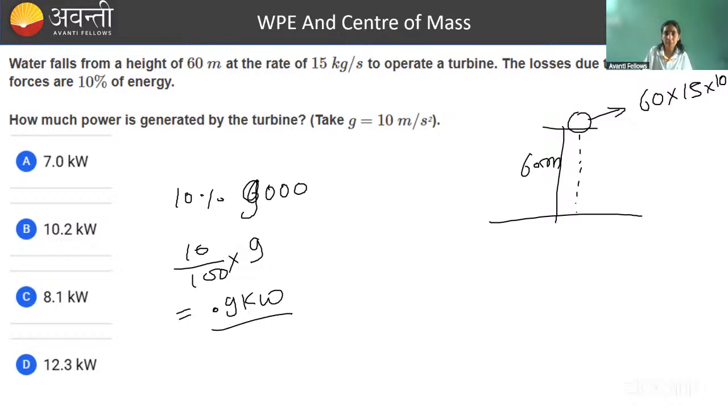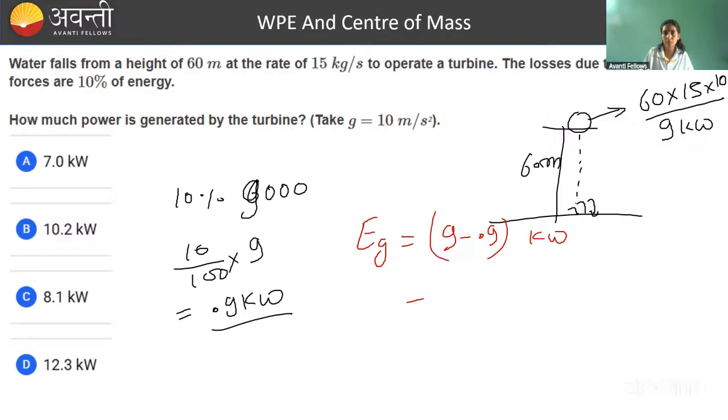Now, when the 15 kg water in 1 second will reach to the ground, how much energy it will contain? Here it had energy 9 kilowatt. 0.9 kilowatt got eaten by air friction. How much energy is left? So energy hitting the ground is 9 minus 0.9, that is equal to 8.1, sorry, joule. ठीक है, 8.1 joule.